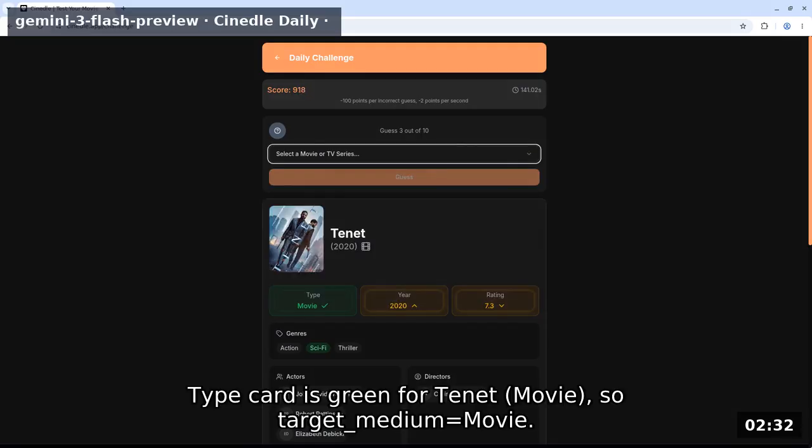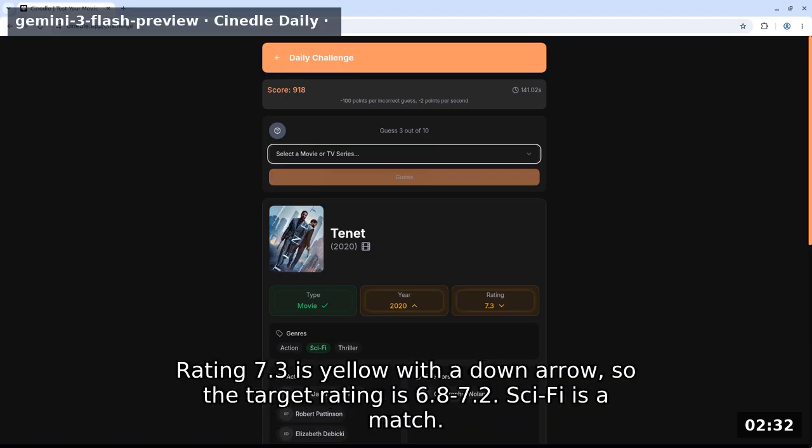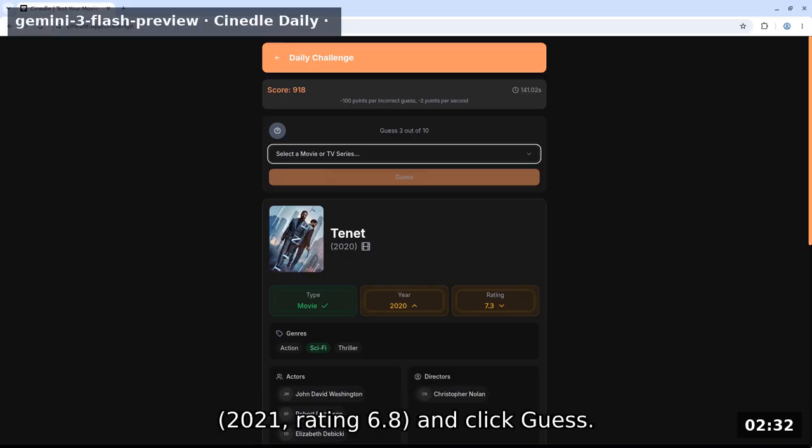Type card is green for Tenet movie, so target medium equals movie. Year 2020 is yellow with an up arrow, so the target is 2021 or 2022. Rating 7.3 is yellow with a down arrow, so the target rating is 6.8-7.2. Sci-fi is a match. I will search by year 2021 first to narrow the list, then select Fidge 2021, rating 6.8, and click guess.